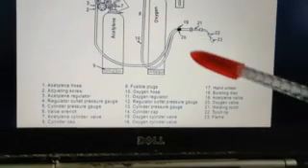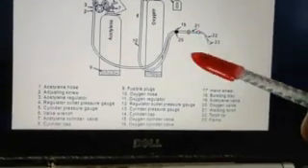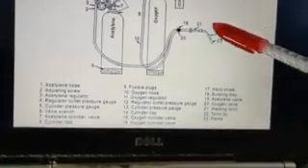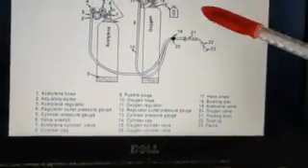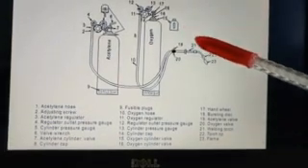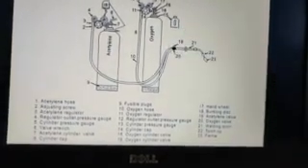And similar is the case with the oxygen cylinder as well. We have the oxygen hose, the oxygen regulator, the two pressure gauges, the cap, the valves, and then the hand wheel for the oxygen cylinder, and a bursting disc for the pressure to escape.